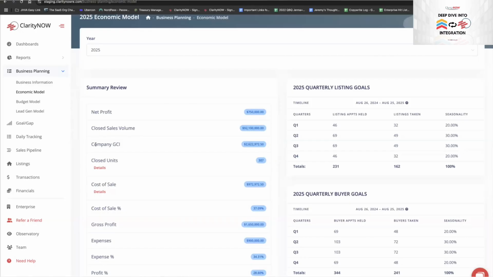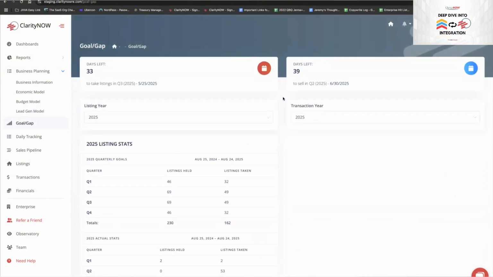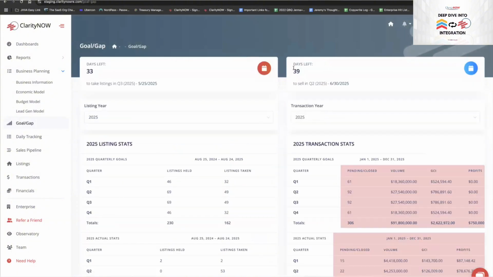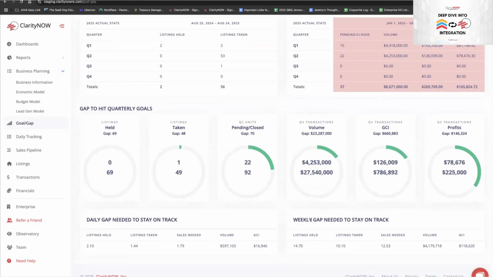The second part of the system that's worth showing, and I'll go over this in more detail at the end after we get through the integration, is this goal gap feature. What's so cool about this goal gap is it tells you how many days you have left to sell and to take listings to hit your goal based on the economic model. Therefore it tells you specifically, based on where you're at, what your gap is, and what you've got to do in the next 7 days to stay on track to hit the goal.